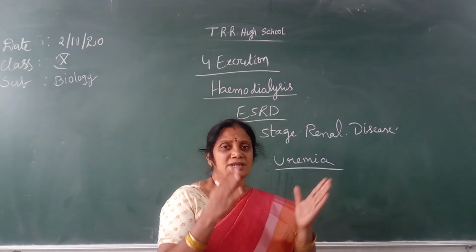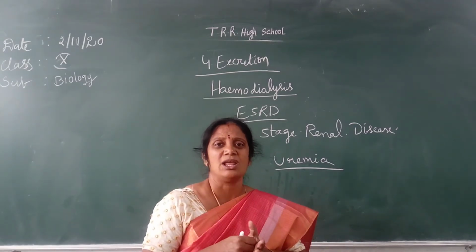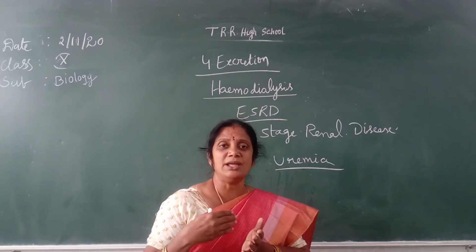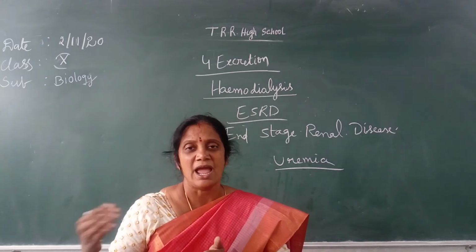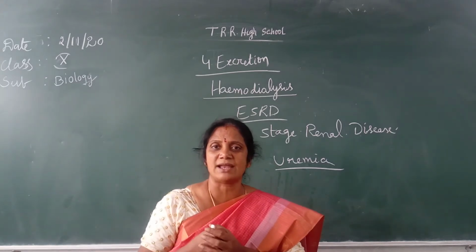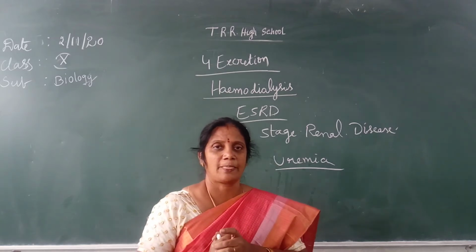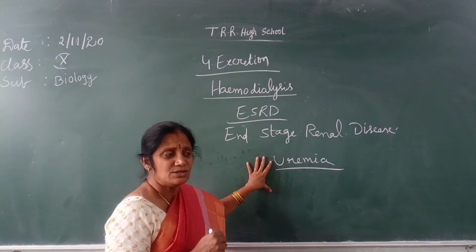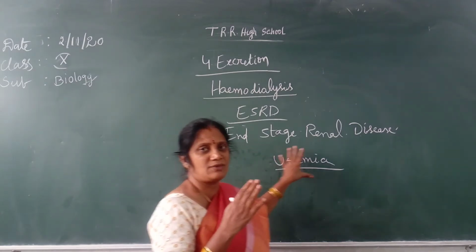When the kidneys stop functioning, waste water and nitrogenous waste accumulate in the body, which increases toxicity and leads to swelling of the hands and legs. This condition is called uremia. So this is a particular disease, and this is a cause for the failure of the kidneys.